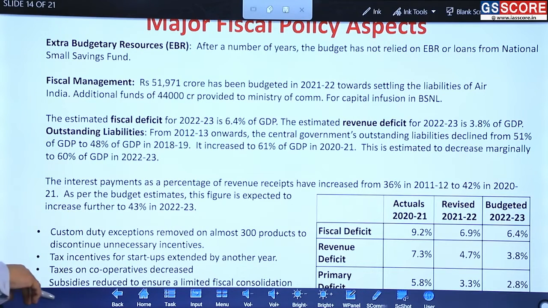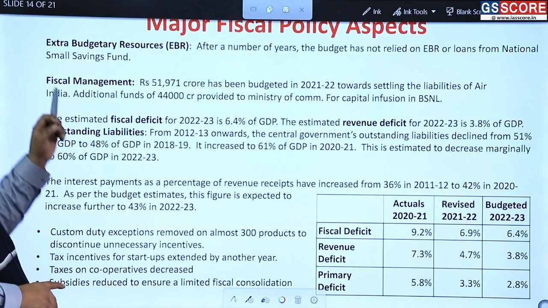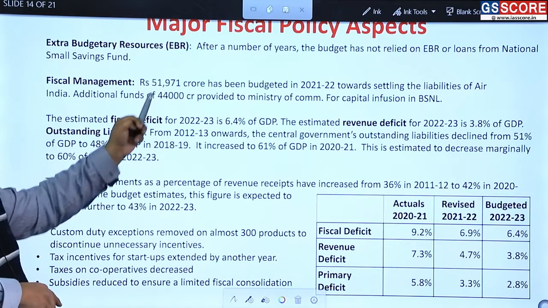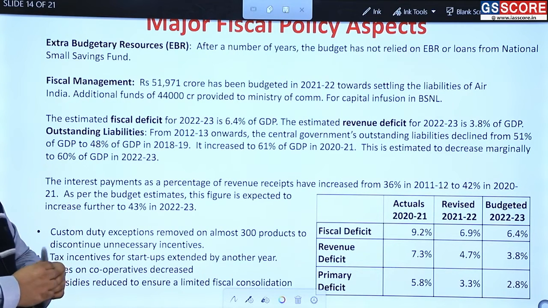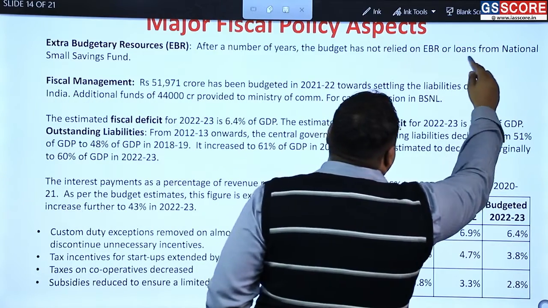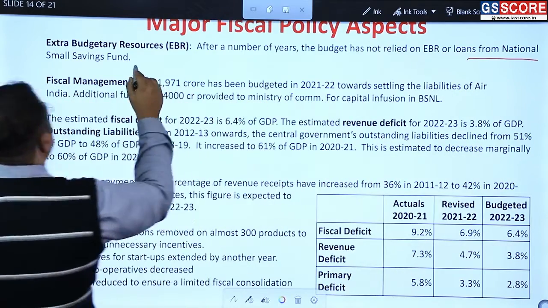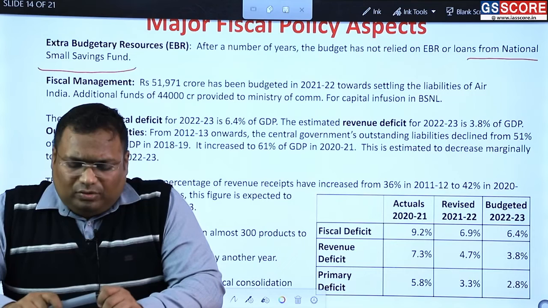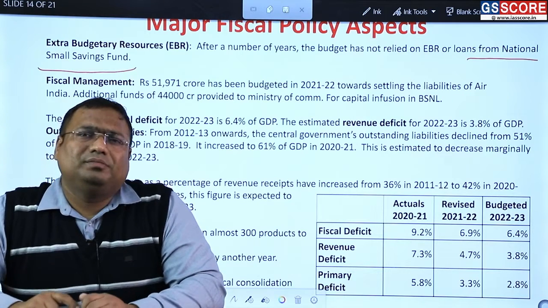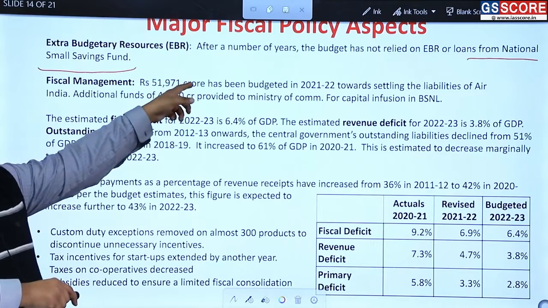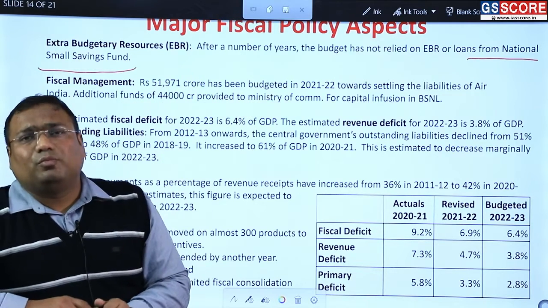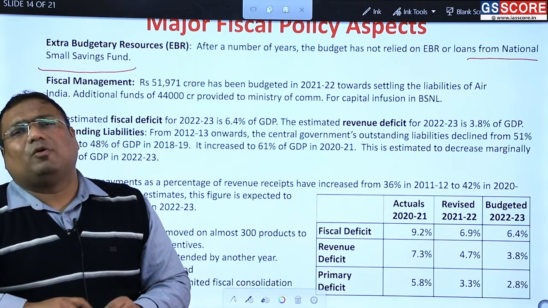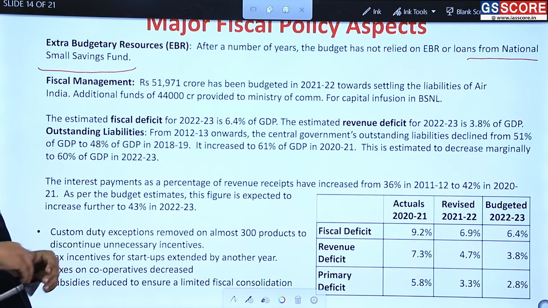The major fiscal policy aspects. So another good thing was the government did not have to rely on the National Small Savings Fund. Government can rely upon a number of borrowings. I've already told you, there is government bond which we call dated securities. In addition, we also have the treasury bills, etc. But this year, we did not have to rely upon the third source, which is small savings. This money is kept in the public account of India and we did not have to rely upon it.